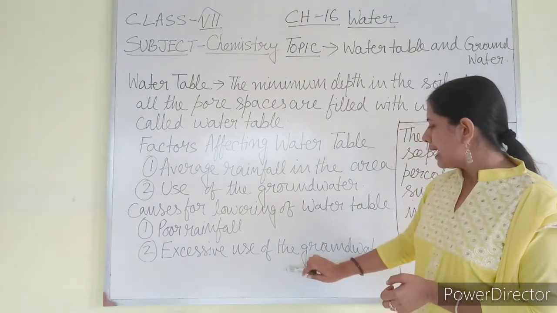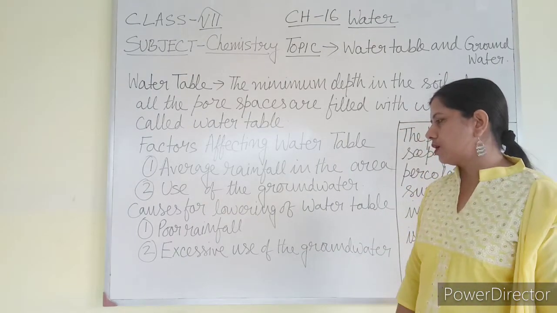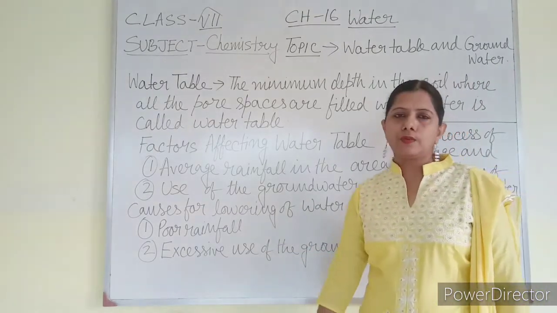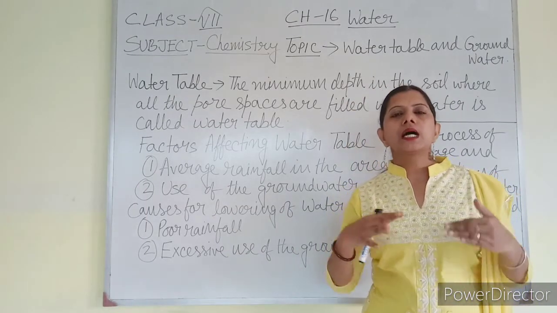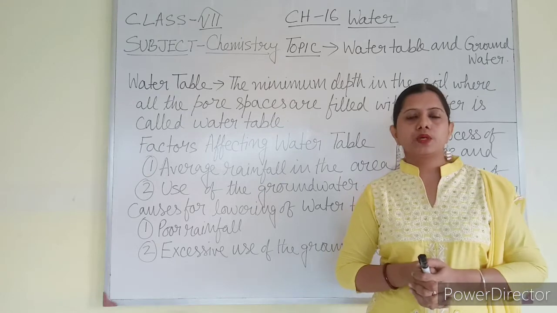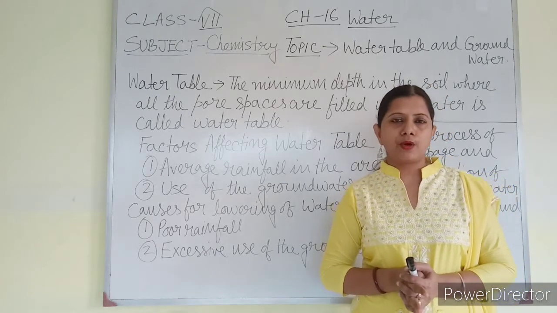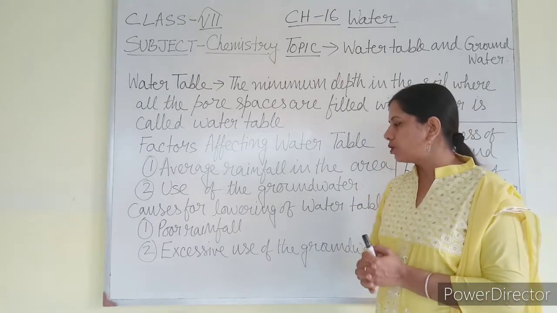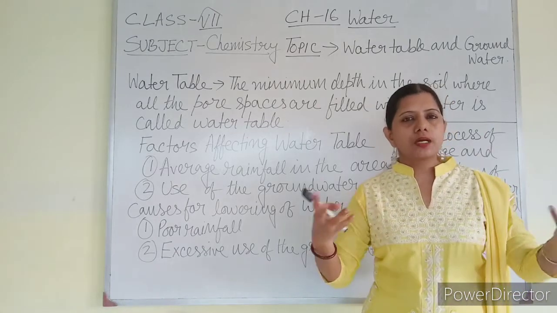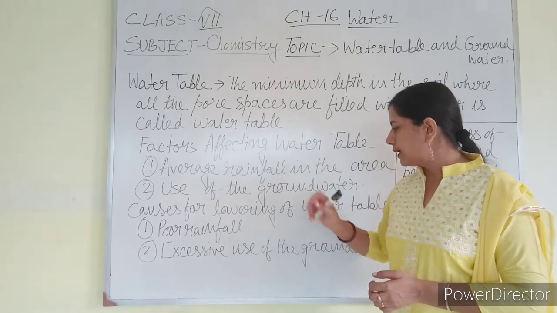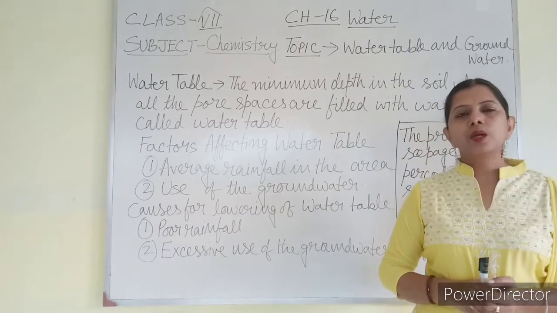Poor rainfall and excessive use of groundwater. Why poor rainfall? I already told you, the reason can be large scale cutting down of trees, because trees bring rainfall. If we cut down the trees for our benefit, for construction, then definitely the water table will be lower.